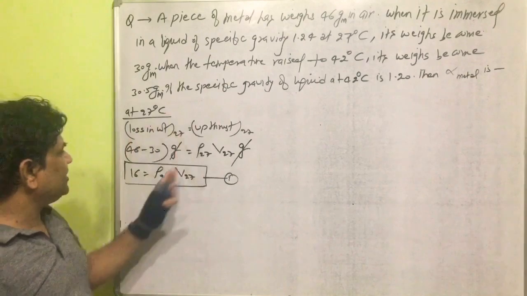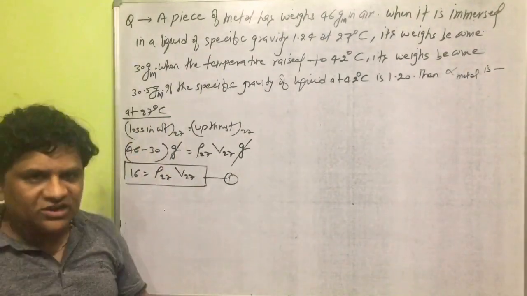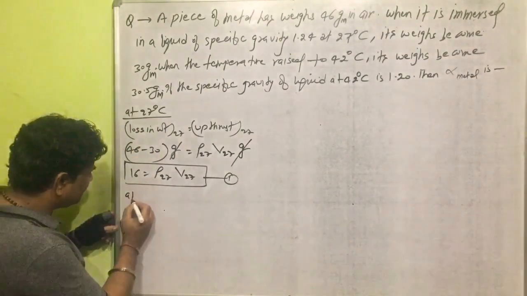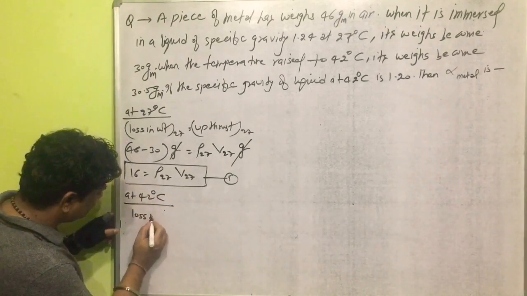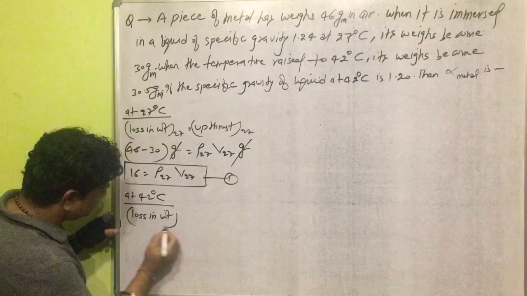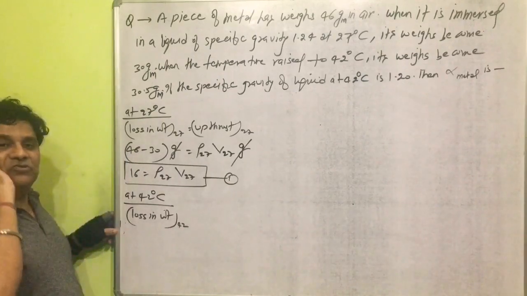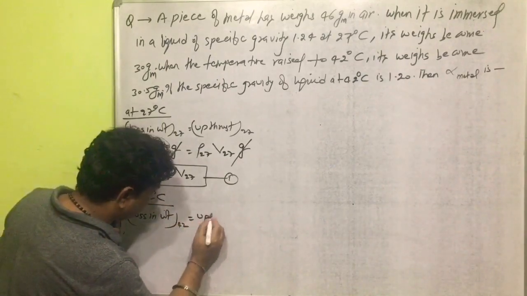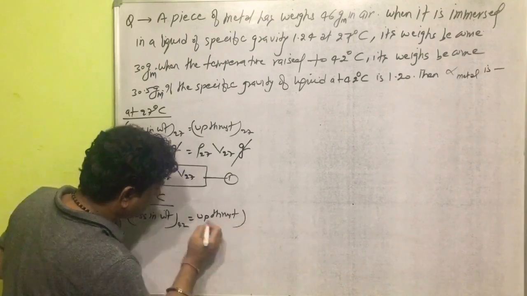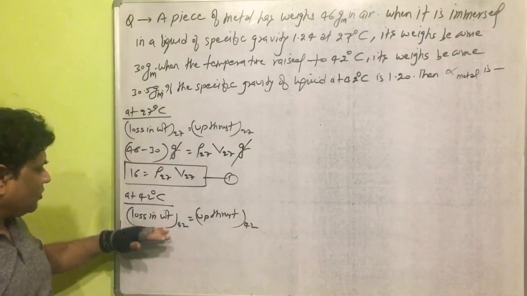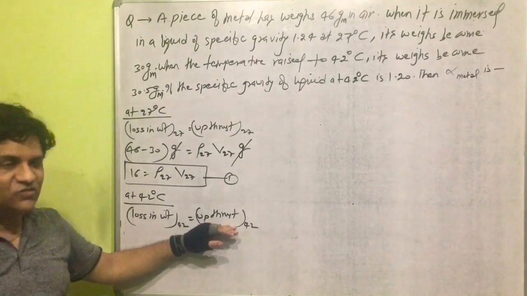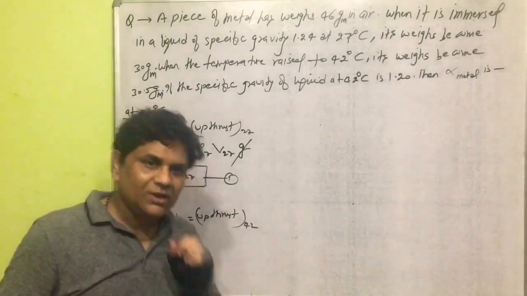Now the same part we can do here at temperature 42 degrees Celsius. So at 42 degrees Celsius, what is the loss in weight? Loss in weight at temperature 42 degrees Celsius is equal to upthrust at temperature 42 degrees Celsius.